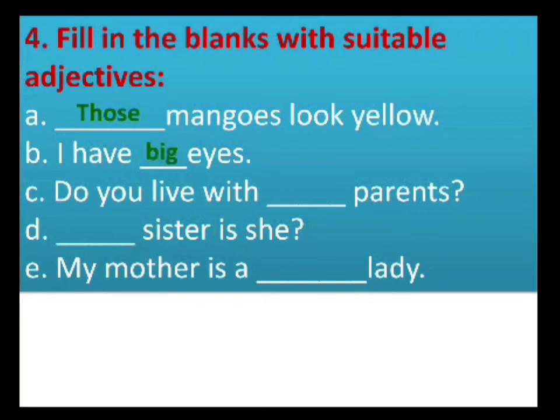I have big eyes. It is a descriptive adjective or quality adjective. Do you live with my parents? It is a possessive adjective. Then, whose sister is she? Whose, interrogative adjective. My mother is a naughty lady. It is an adjective of quality. Then move on to the fifth Roman.